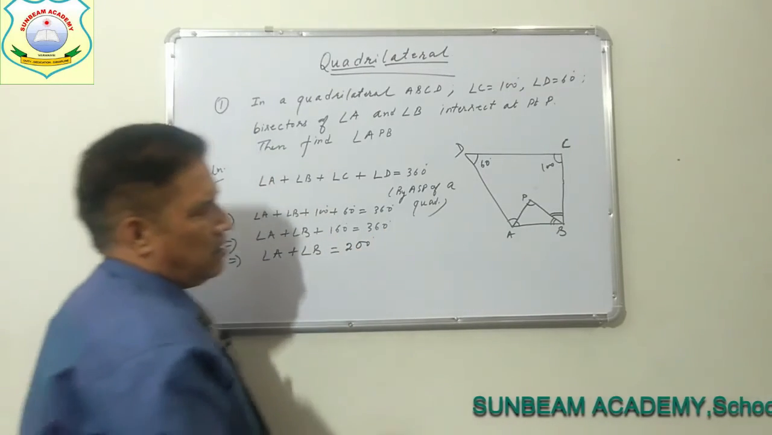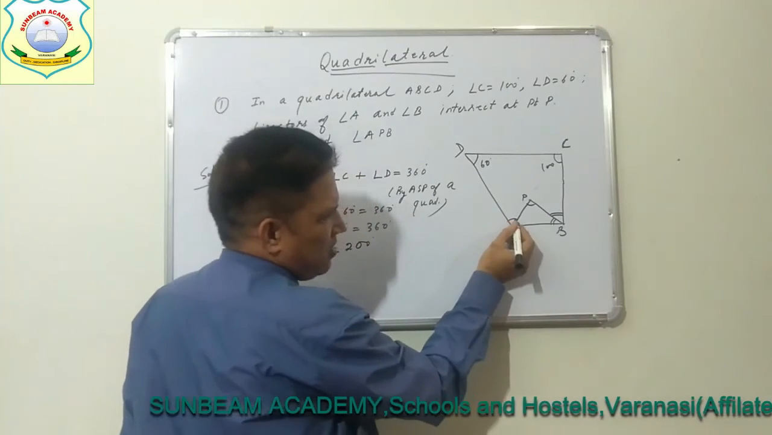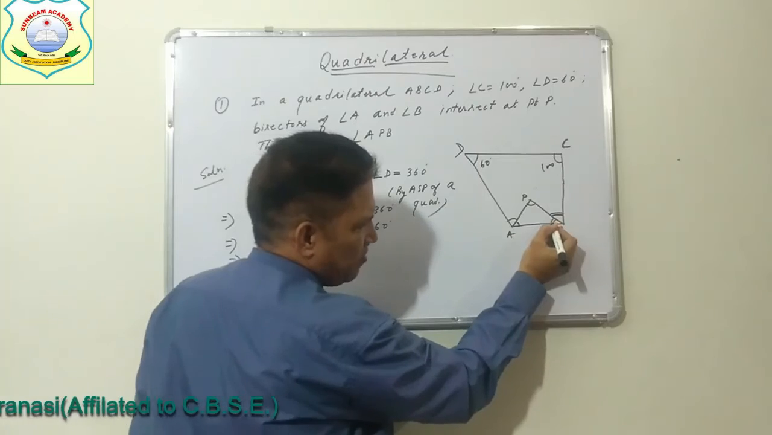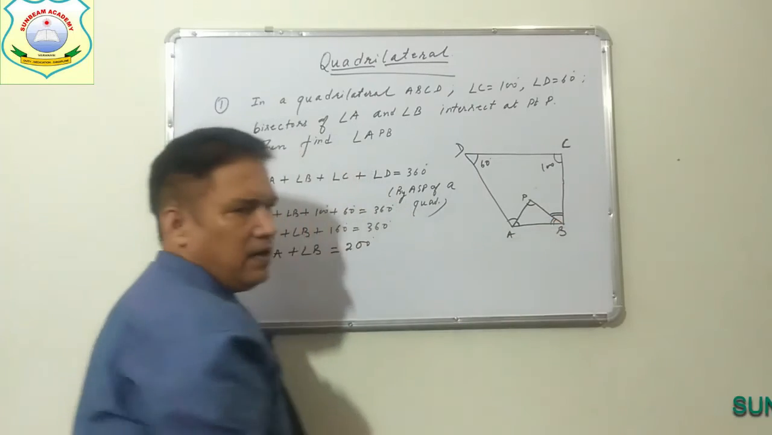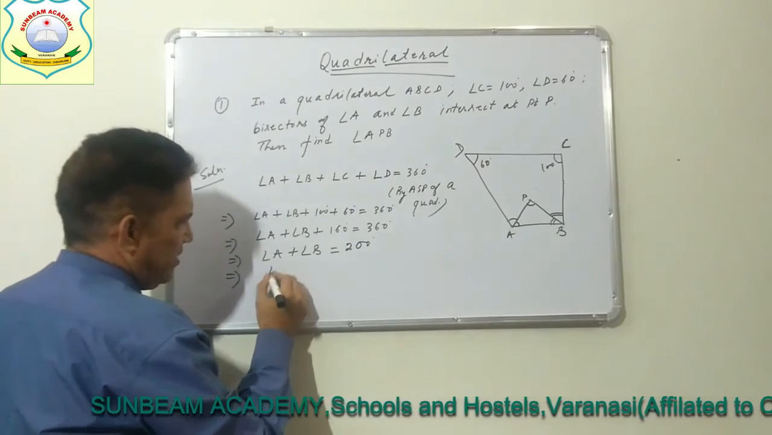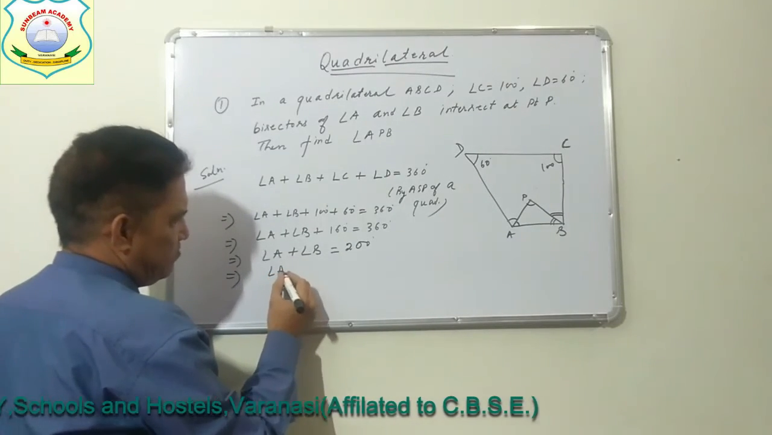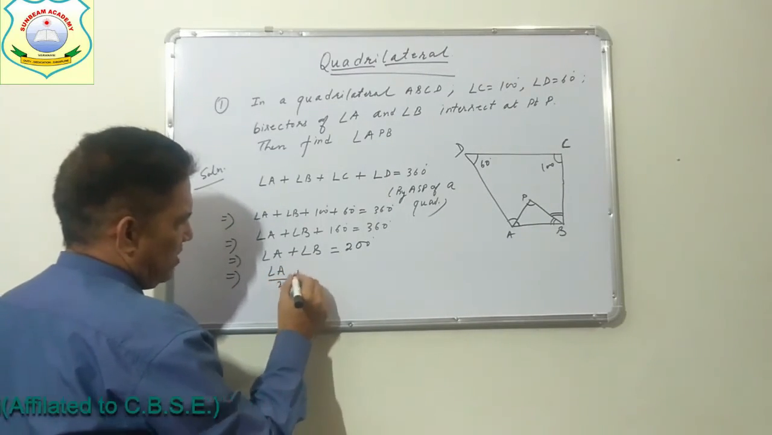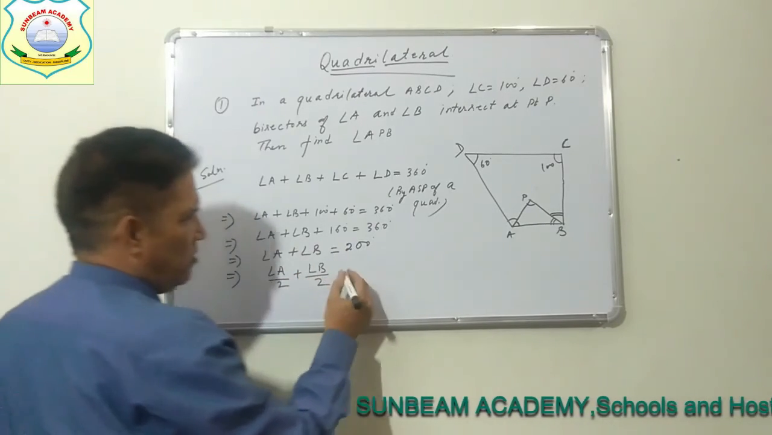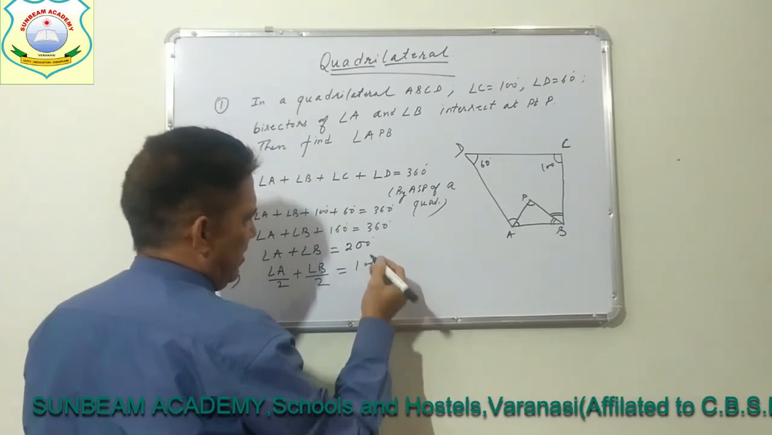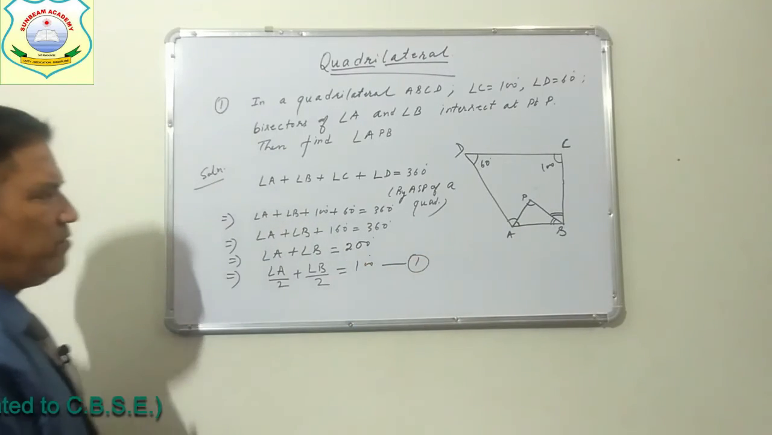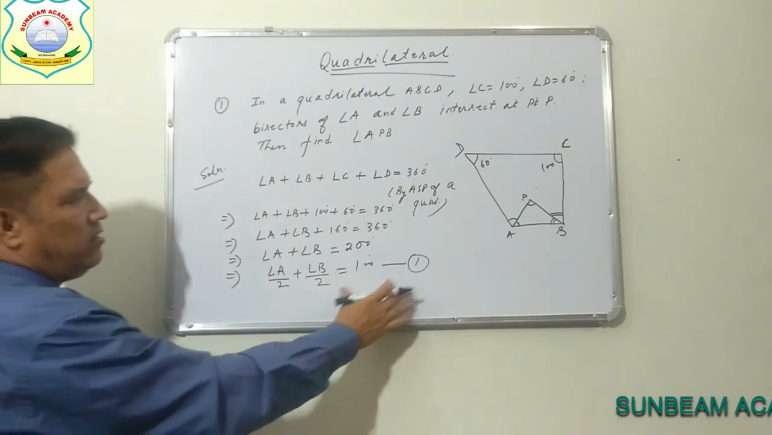Now we are coming here: this is half of angle A, this is also half of angle A, this is half of angle B, this is half of angle B. So we will divide here by 2. Dividing both sides by 2, this will become A by 2 plus B by 2, and you will get 100 degrees this side. I am taking this as equation 1.